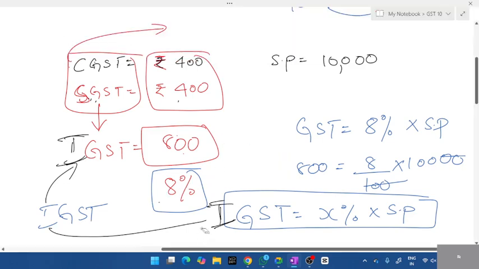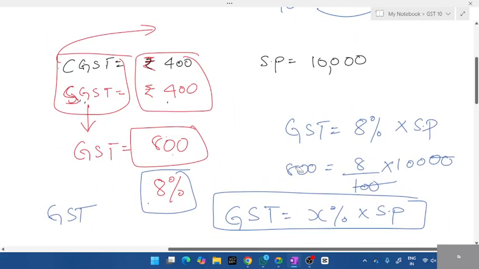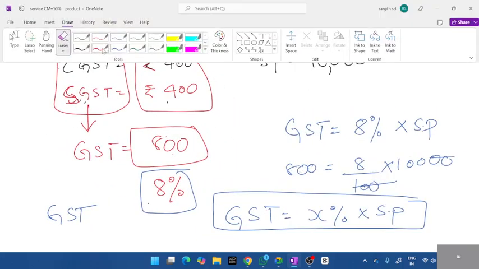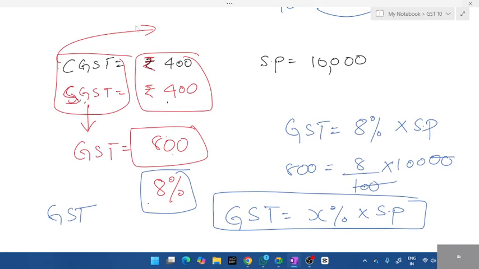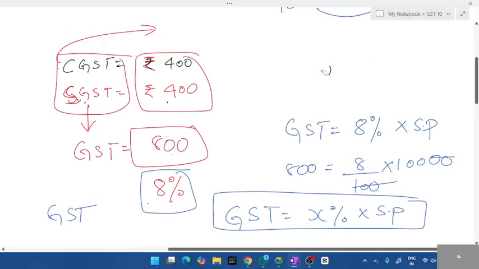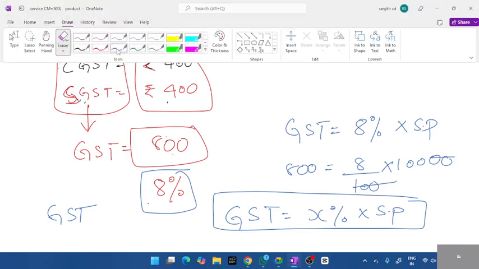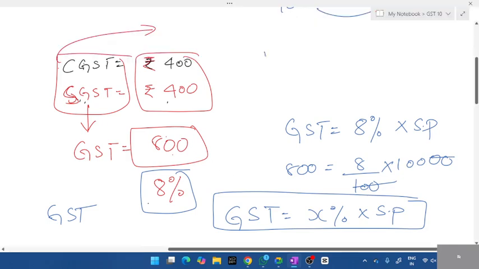This is one way. Or better, don't mention IGST. Calculate the GST percent answer and you write it. Just calculate GST. You'll get some value. IGST is equal to GST. Therefore, that is 8%.